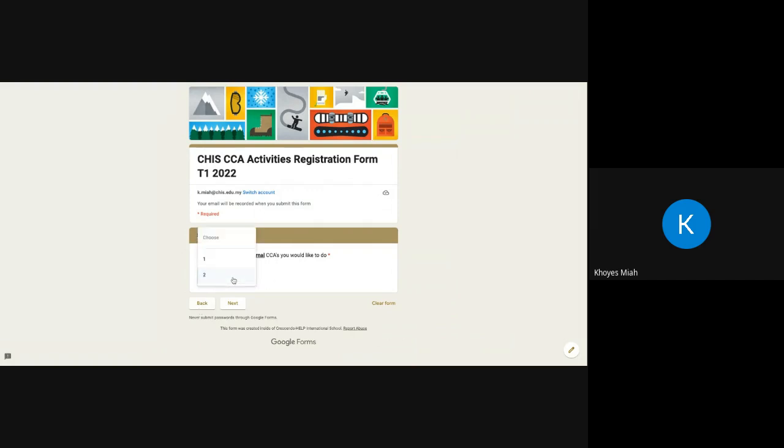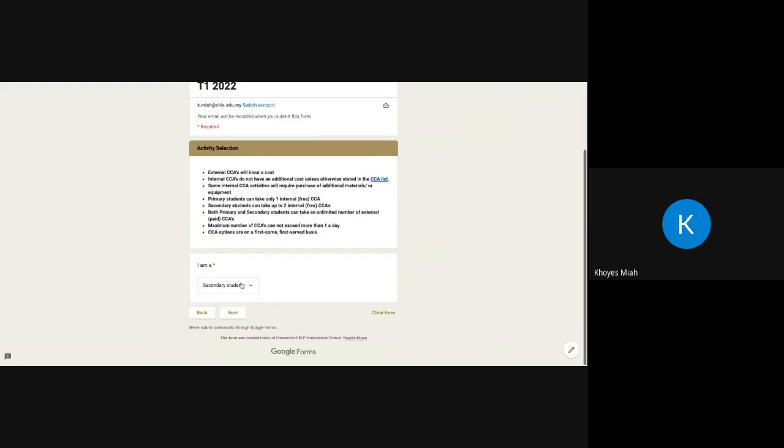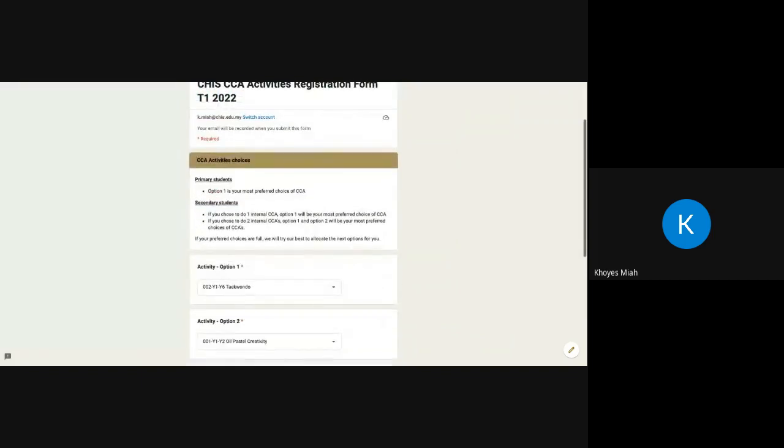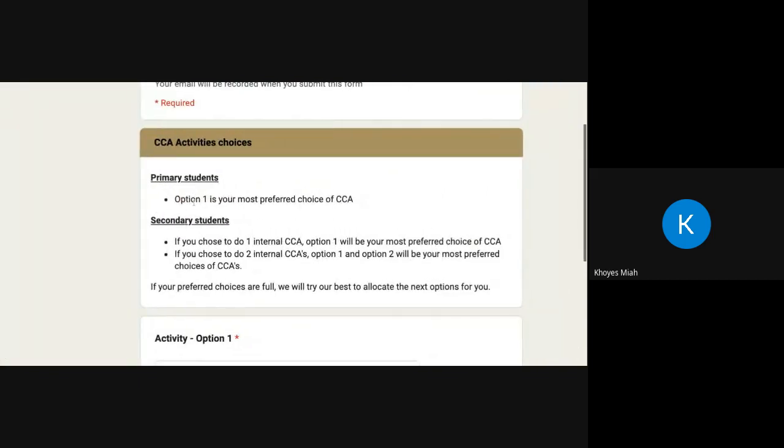So if you want to do 2 internal CCAs, you'll have to pick 2 internal CCAs on 2 different days, and that will be option 1 and then option 2. Everything else will follow after that. So going back over here, my daughter is obviously in primary in year 2. I'm going to pick primary, click on next. And a couple of notes, again as a reminder: primary students, option 1 is your most preferred CCA, option 2 is your next preferred, and then option 3 is your next preferred, etc.